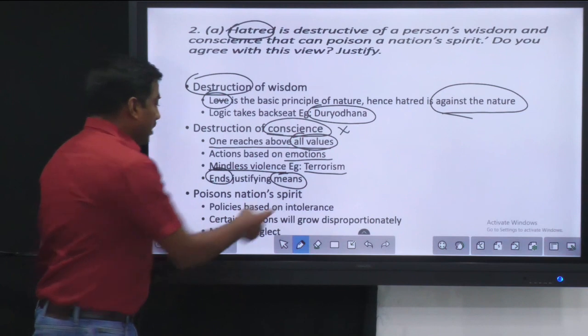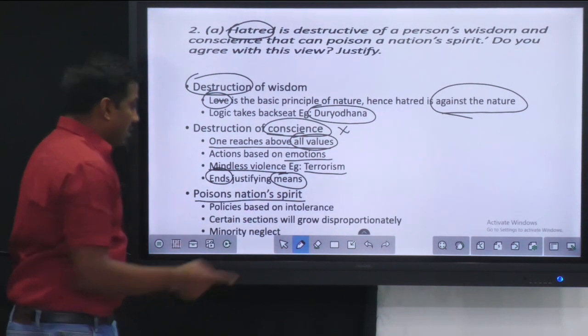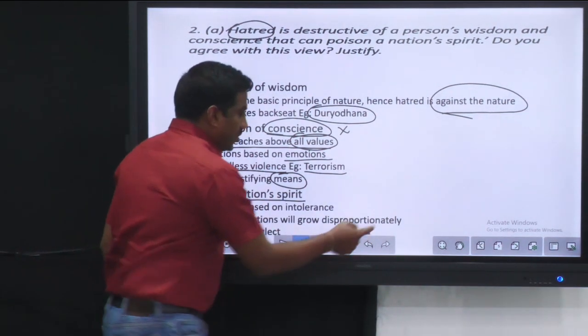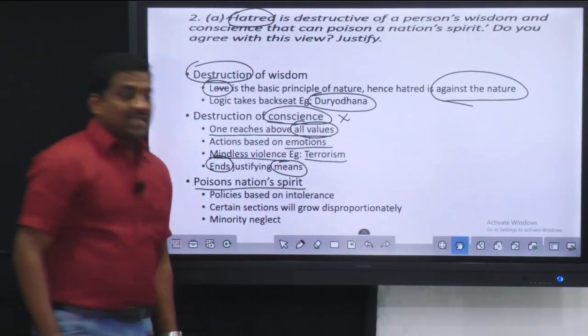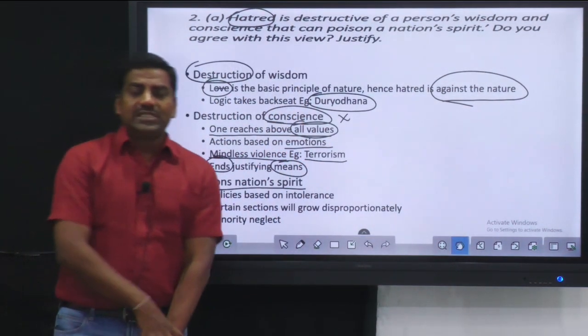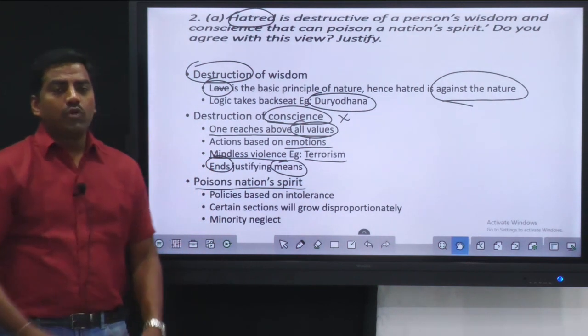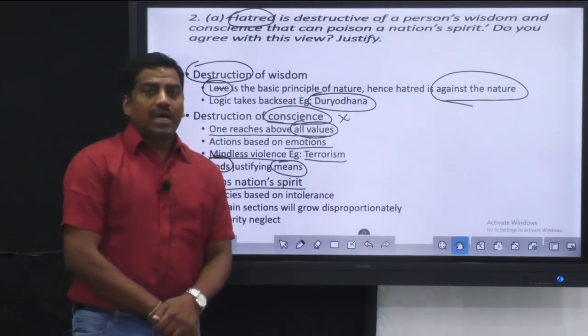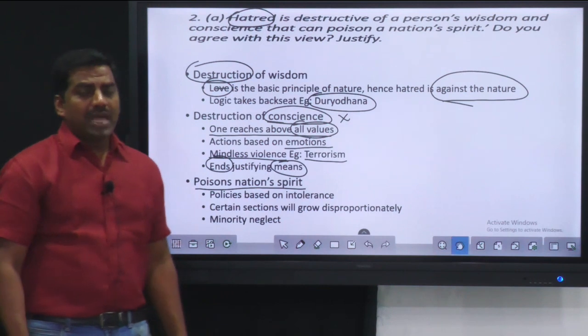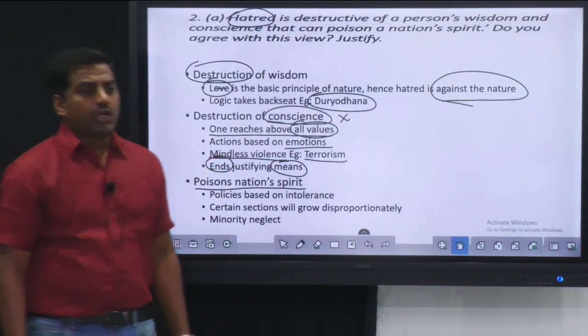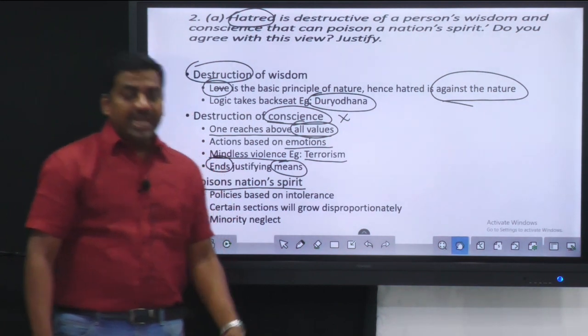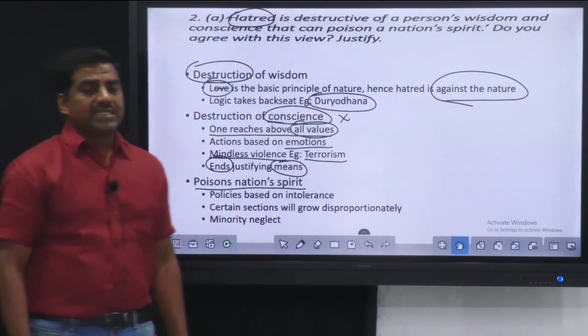Then coming to the poisons in national spirit. This is not good even at the national level or at the policy making level. If you look at some countries, usually the majoritarian people have got all the benefits, and those majoritarian people tend to become intolerant towards the other sections of the society.